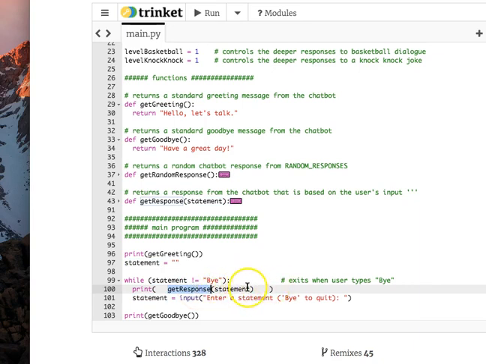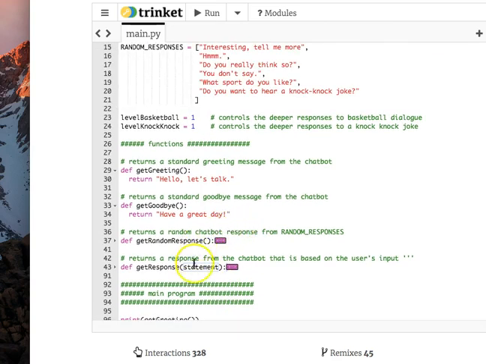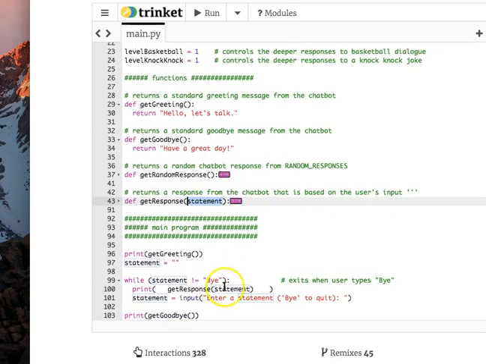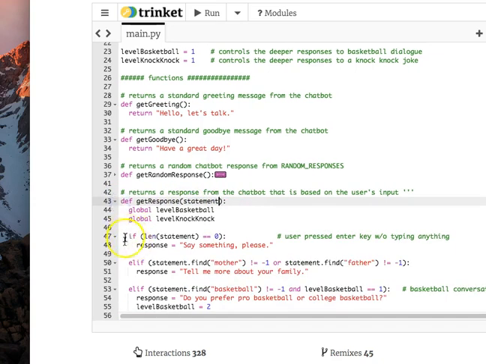So everybody watch my mouse. There are about 25 people in this room right now, and 24 of them are watching my screen. Statement, such as "do you like basketball," that phrase, that quote, end of quote, gets sent up like a hot air balloon, and it plugs in here for statement there. So this variable plugs in for that variable, and this could be called statement2 or something different, but it doesn't matter, it works. And there is the function.